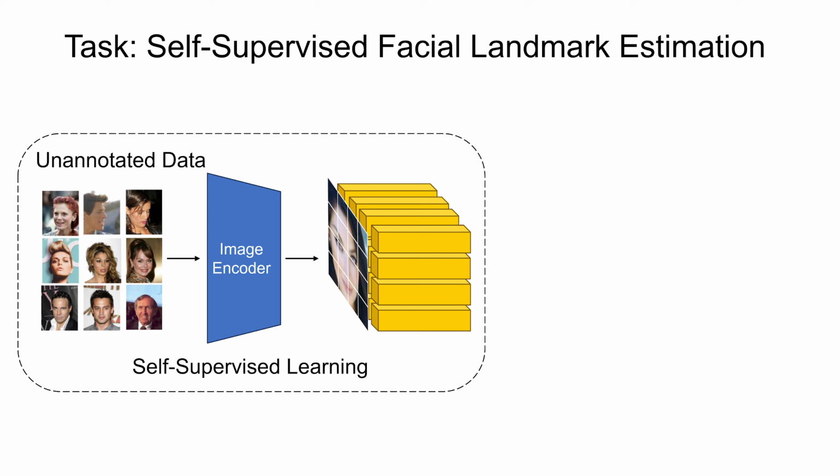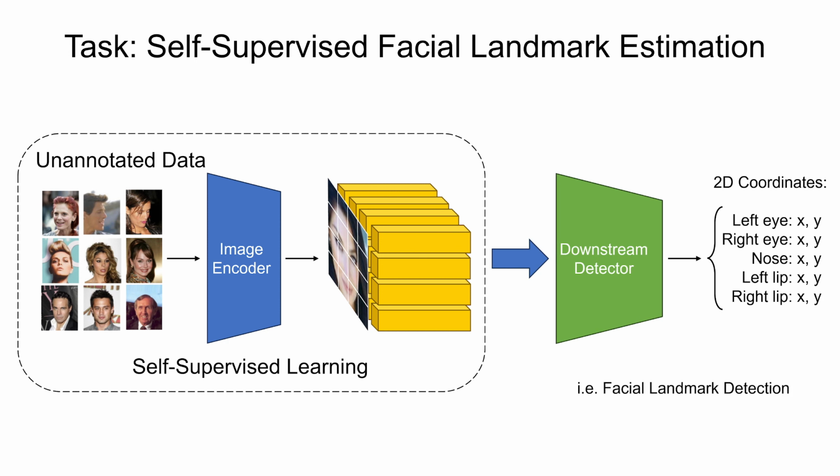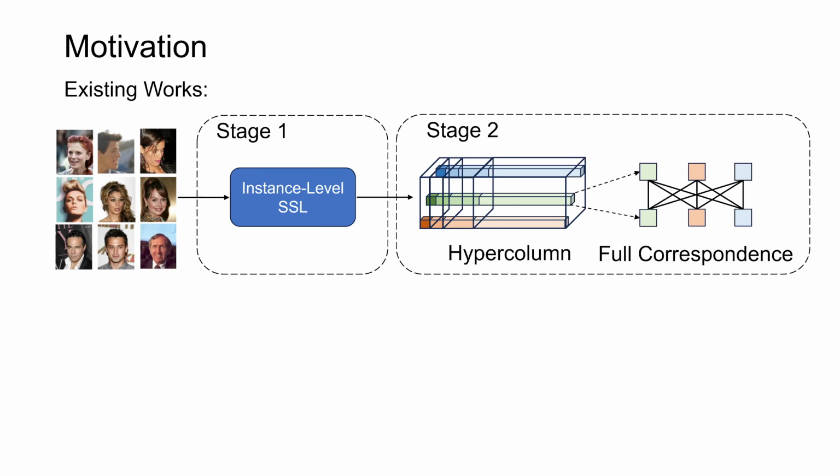Self-Supervised Facial Landmark Estimation aims to learn an image encoder with unannotated data. The learned image encoder should be able to encode face images into dense and distinctive feature representations, which can be used to boost the performance of downstream facial landmark estimation tasks, such as facial landmark detection.